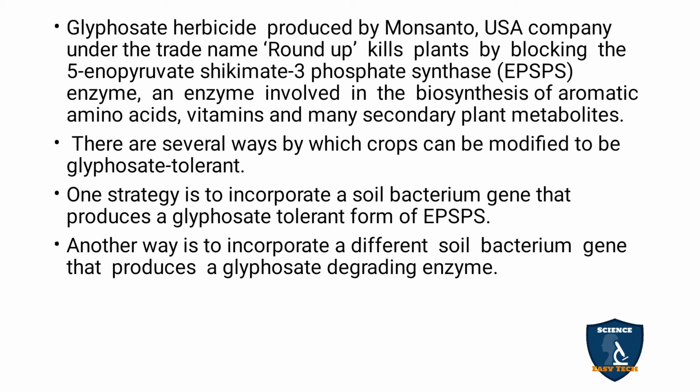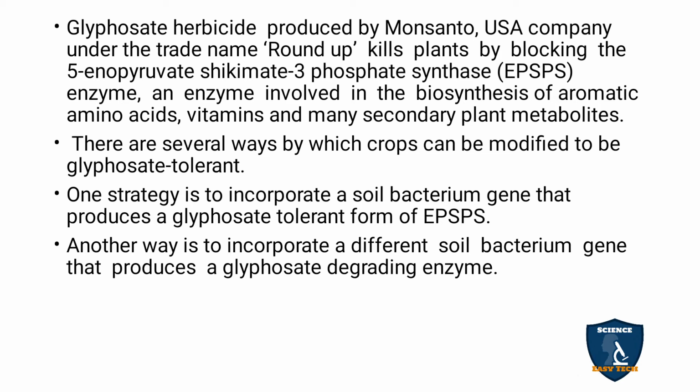Due to this, the synthesis of aromatic amino acids, vitamins and other secondary plant metabolites is blocked. This is the problem. The glyphosate herbicide Roundup kills the plants by blocking this EPSPS.